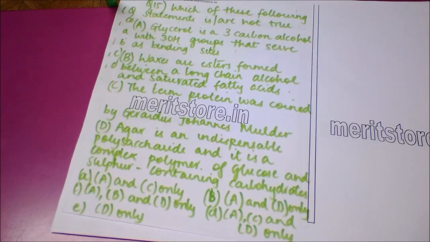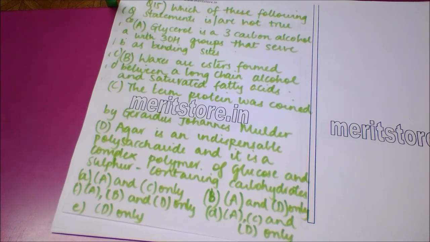Our next question is, which of these statements is or are not true? Statement A is, glycerol is a 3-carbon alcohol with 3 hydroxyl groups that serve as binding sites. Statement B is, waxes are esters formed between a long chain alcohol and saturated fatty acids. Statement C is, the term protein was coined by Gerardus Johannes Mulder. Statement D is, agar is an indispensable polysaccharide and it is a complex polymer of glucose and sulfur containing carbohydrates.